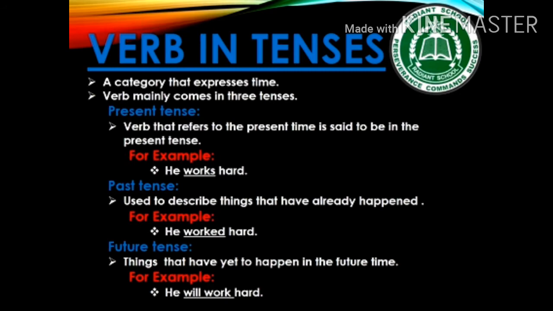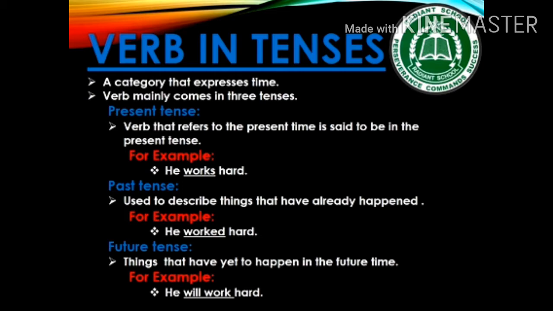Verb in tenses. Tense is a category that expresses time. They are usually manifested by the use of specific forms of verb. Verbs mainly come in 3 tenses, which are present tense. A verb that refers to the present time is said to be in the present tense. For example, today, this morning, every day, now. Like we see in the sentence, he works very hard. Here, works shows the present tense.